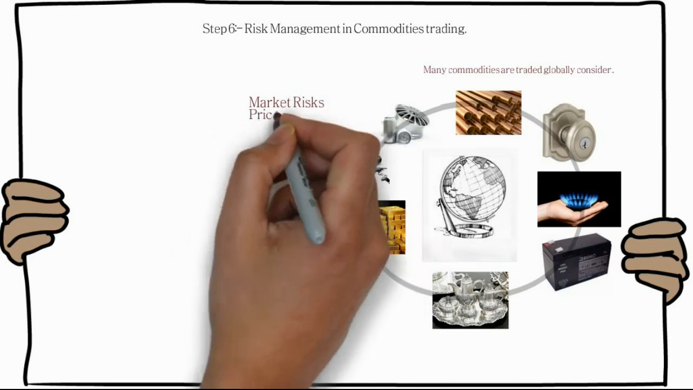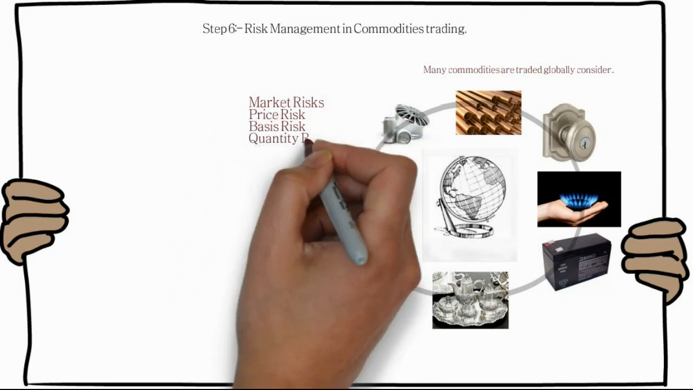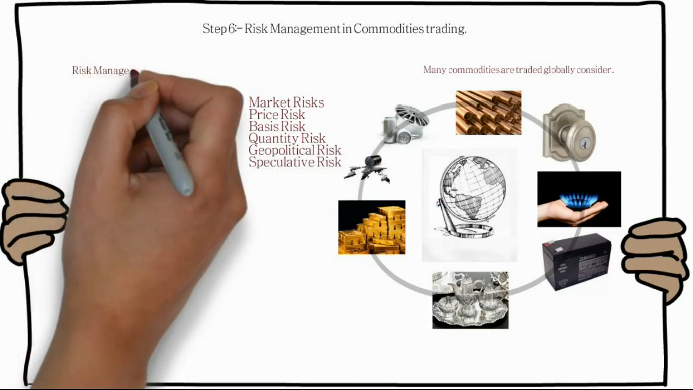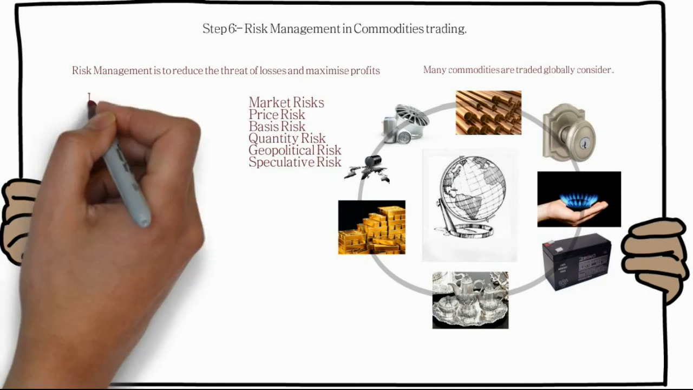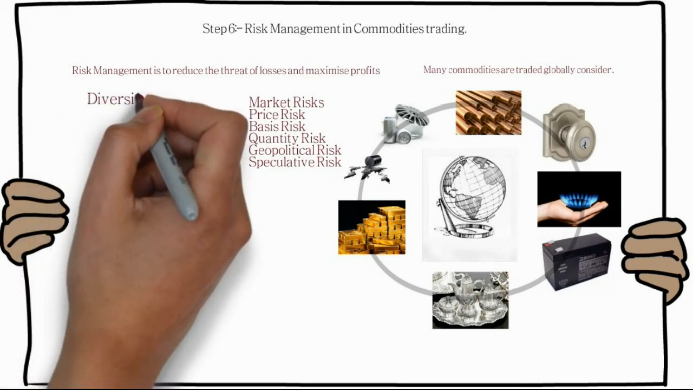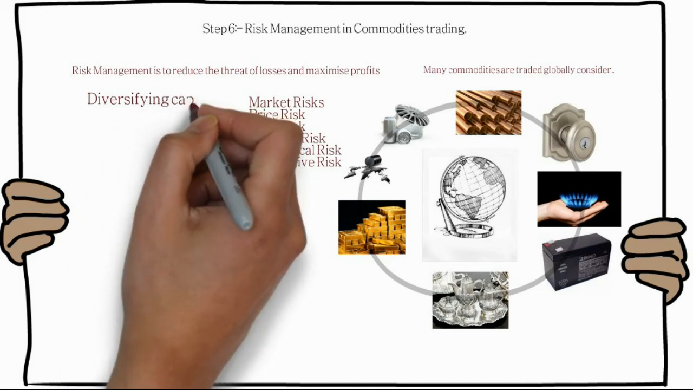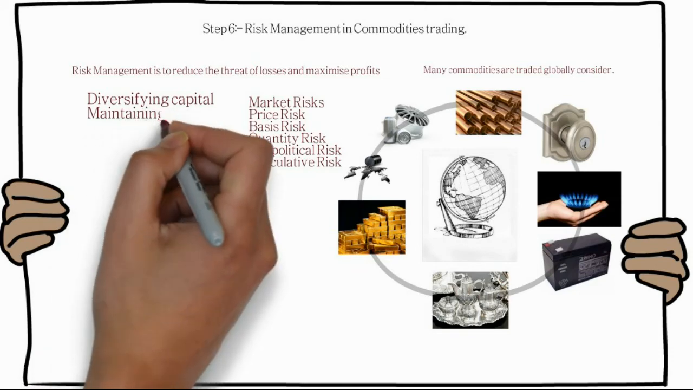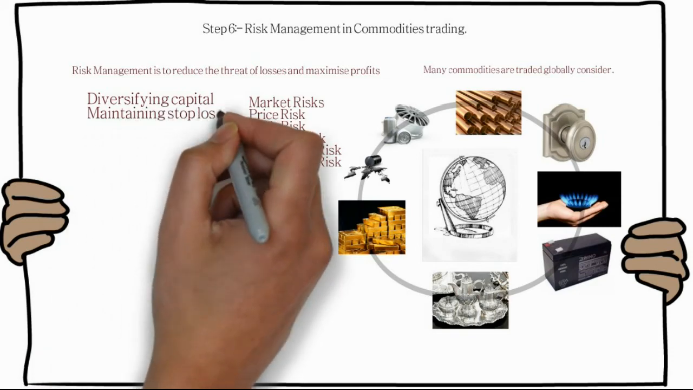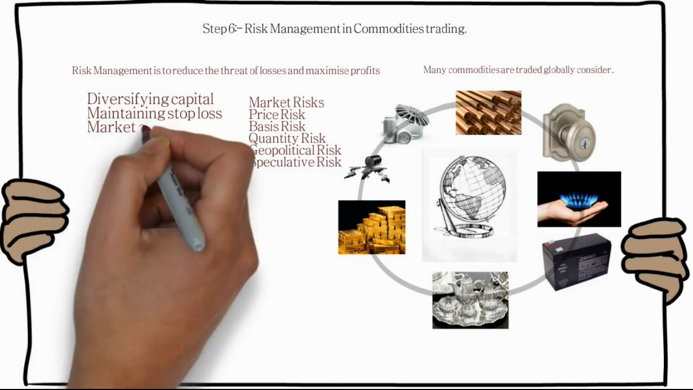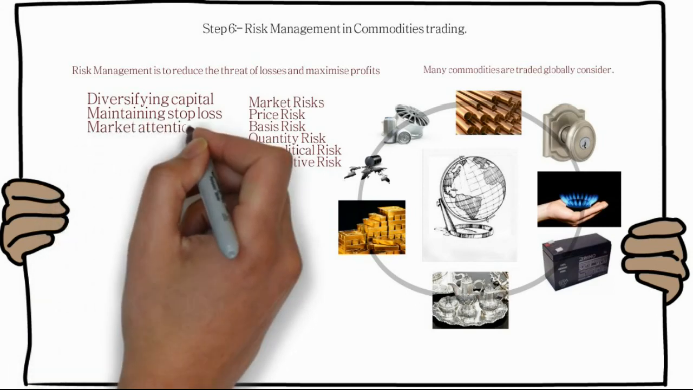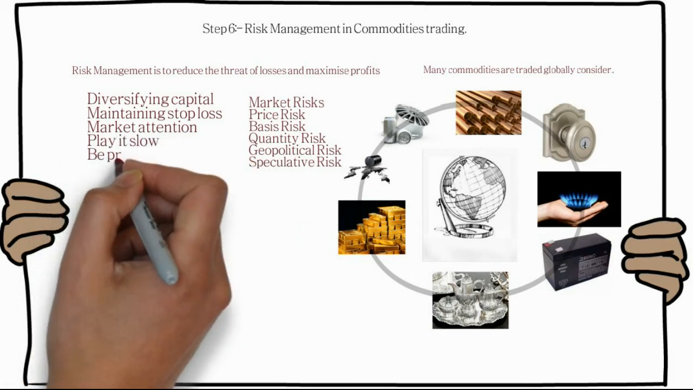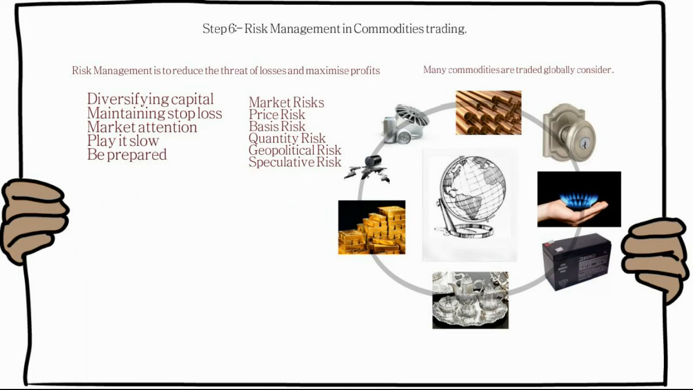To control all this risk, a smart investor or trader has to maintain risk management. Risk management is to reduce the threat of loss and maximize profit. And how can he do that? He can reduce the loss by diversifying his capital, maintaining stop loss, market attention, playing it slow, and being prepared. Now, we will go in depth one by one and understand.